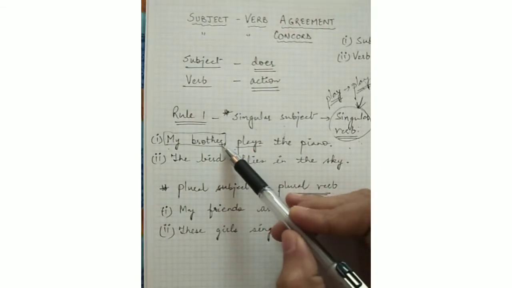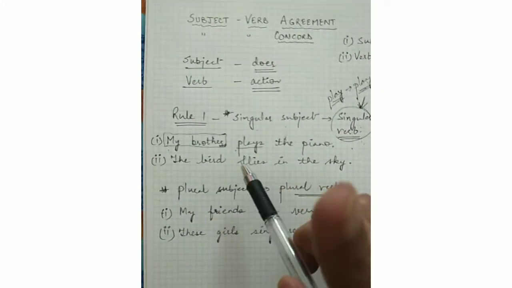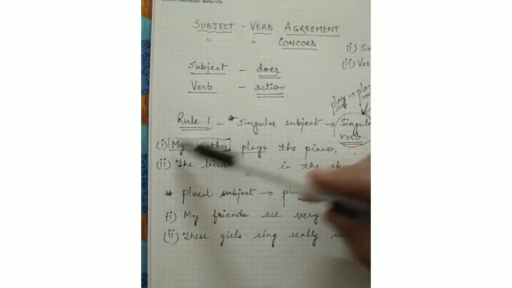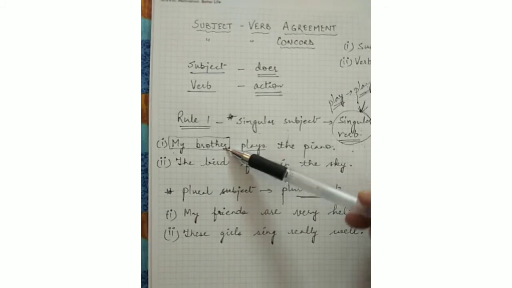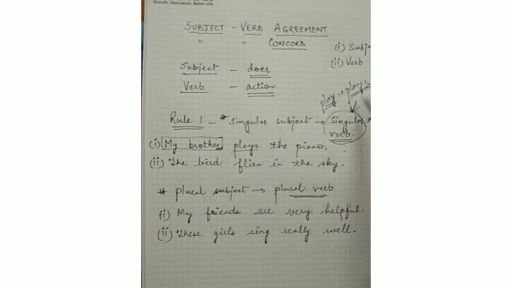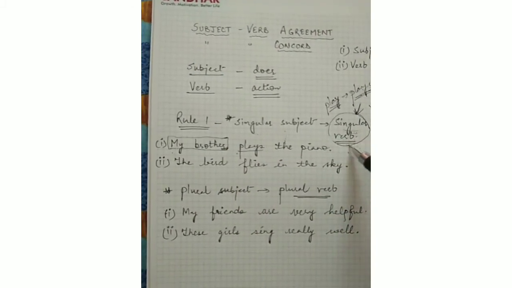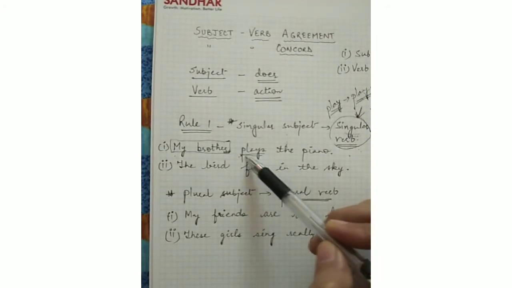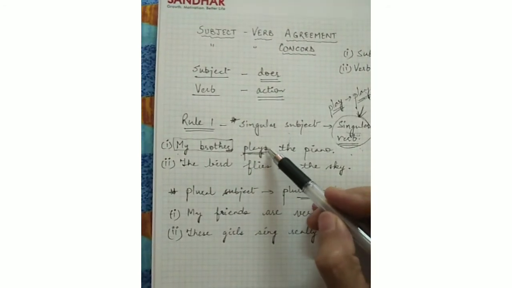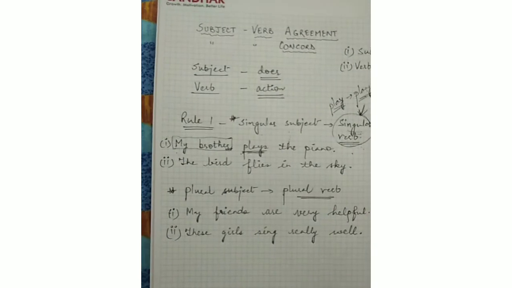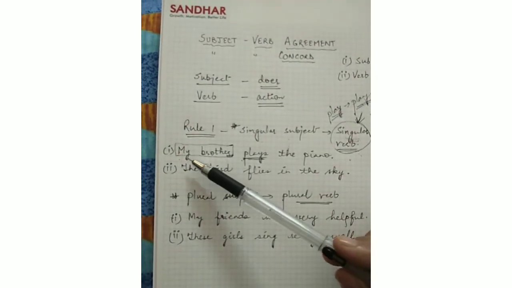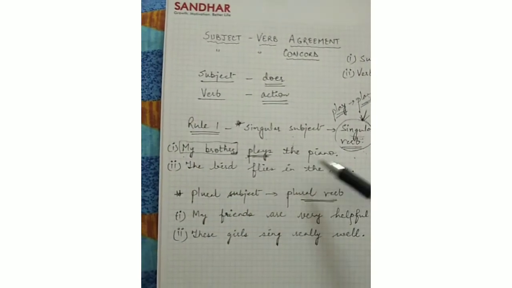You see here, brother, it's one. It's not plural. So our subject is singular here. So it will take, remember I told you, a singular verb. So that is why we have used the verb here with s. So here: my brother plays the piano.